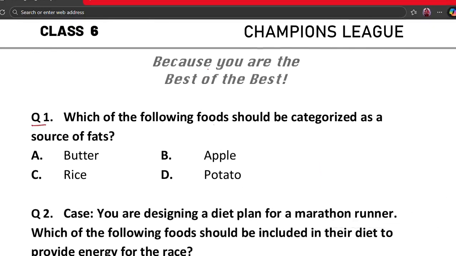Question number 1. Which of the following foods should be categorized as a source of fats? A. Butter, B. Apple, C. Rice, D. Potato. The correct answer is option A, which says butter. Now let's think simply. Fats are mainly found in food like butter, ghee, oil. Butter is rich in fats and also gives stored energy to our body. Meanwhile, apple, rice and potato mainly provide carbohydrates or vitamins. So clearly butter fits here.